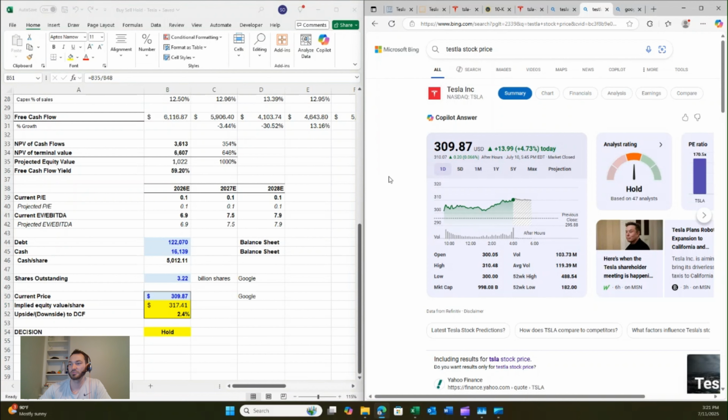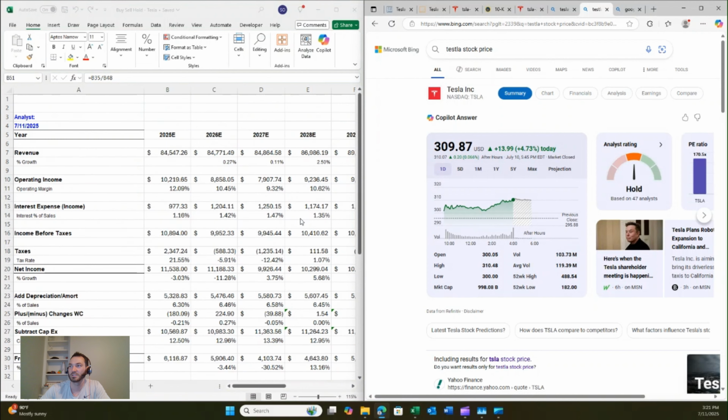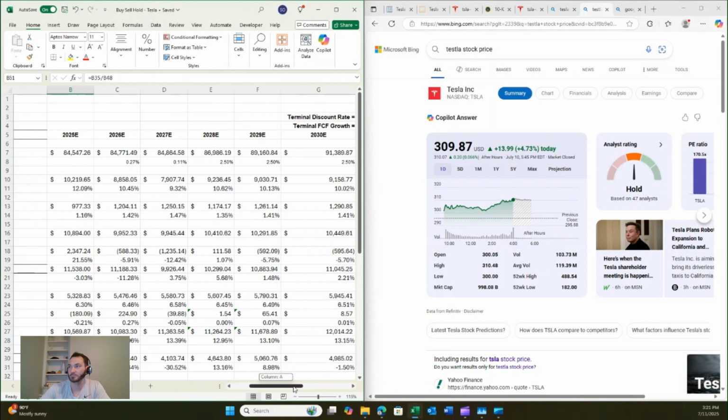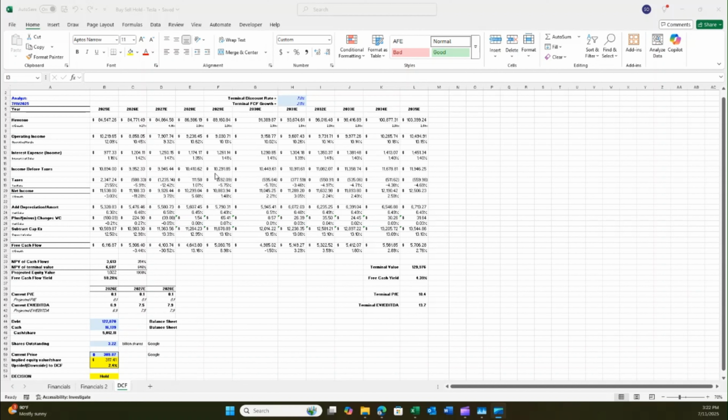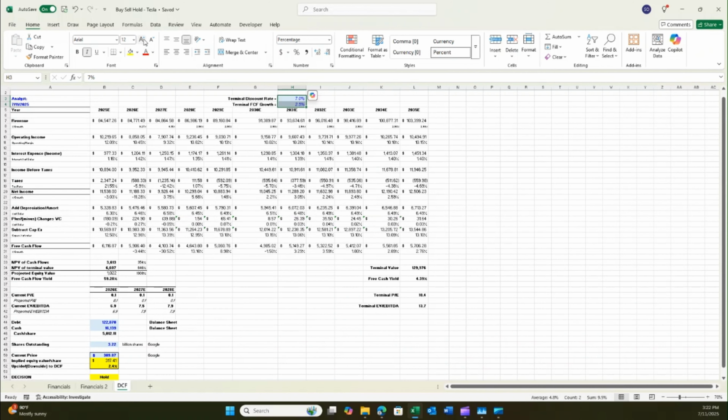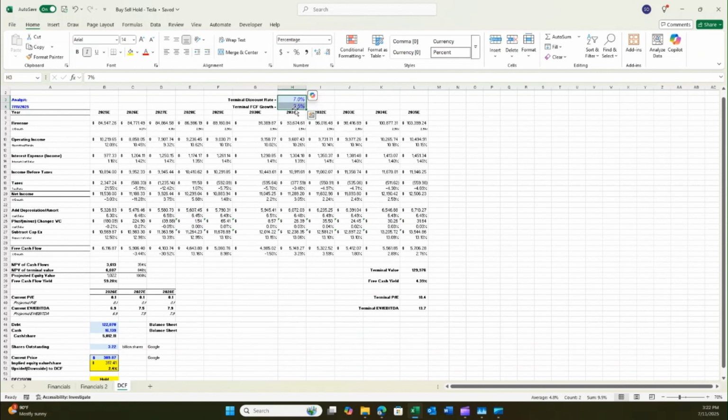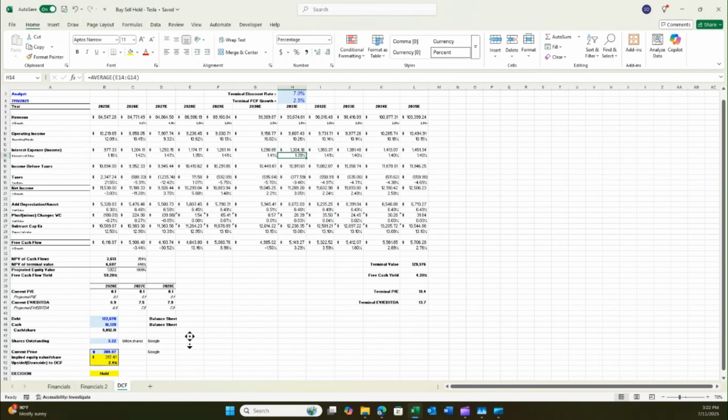But what I think is most interesting is looking at, like I said, the different growth rates and discount rates here. So I'll zoom out a little bit and also try to make these a bit bigger so you can actually see when I'm messing around with these. There we go. So we're basically going to be looking at some of these numbers as we change these, but ultimately the share price, and that'll affect our buy, sell, or hold decision.